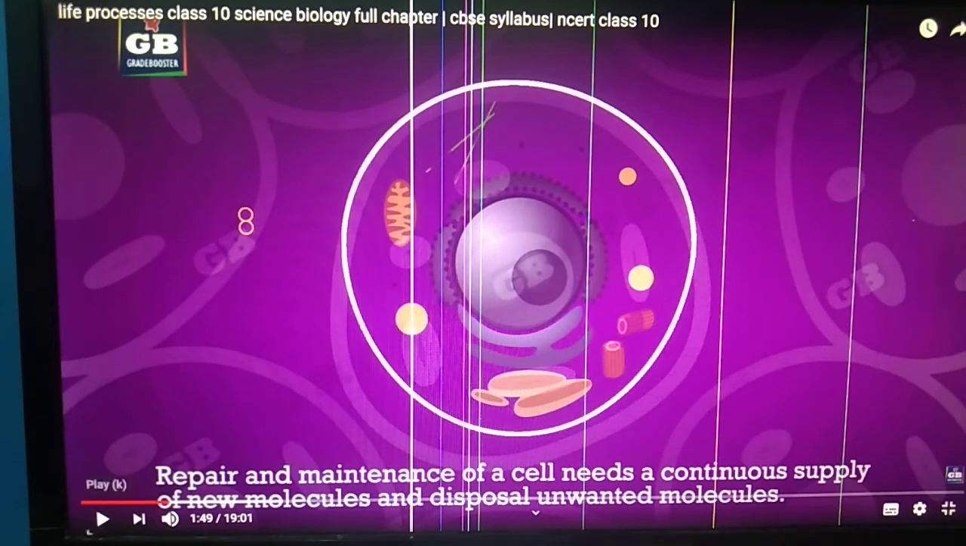You can see over here, whenever repair and maintenance of the cell takes place, it produces unwanted material. So this unwanted material should be disposed of from the cell by the process of excretion. So here see, this is the unwanted material which is disposed of from the cell.